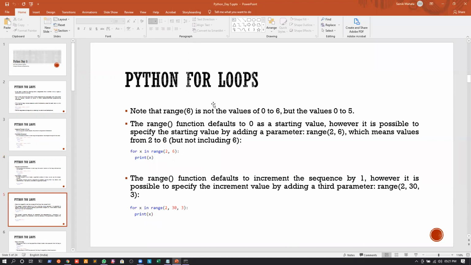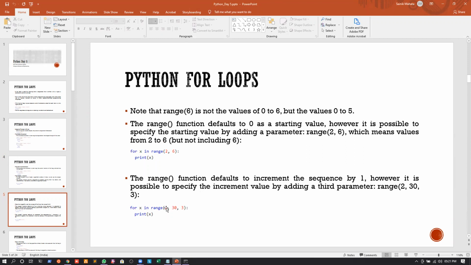Again, you can see the same things that we have discussed earlier as well. Whenever we want to print from 2 to 6, we can give a range, in the range field we can give 2 comma 6, which means it will start from 2, it will end at 6 but not including 6, right?